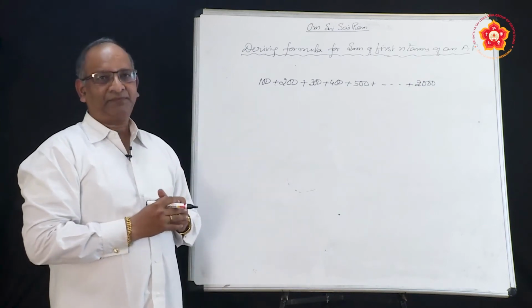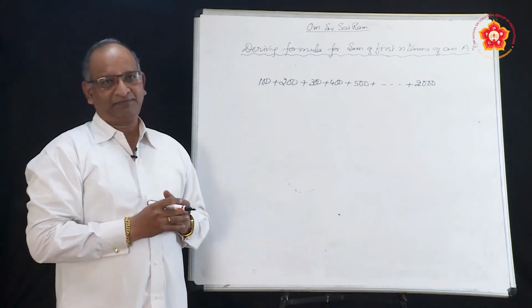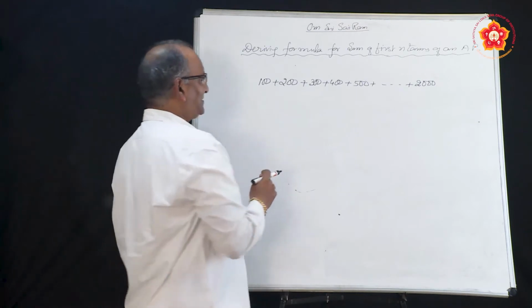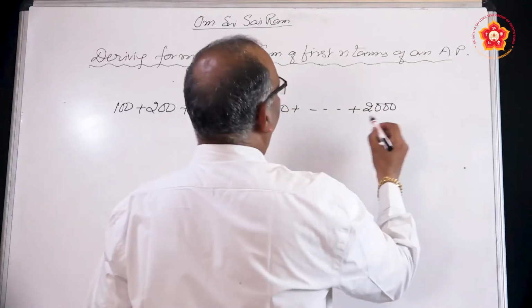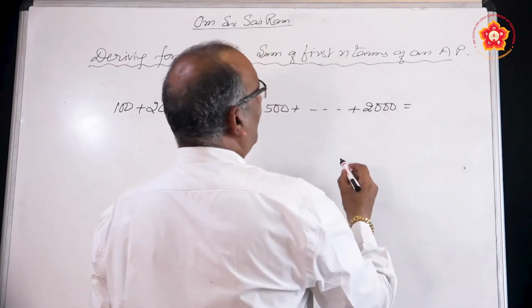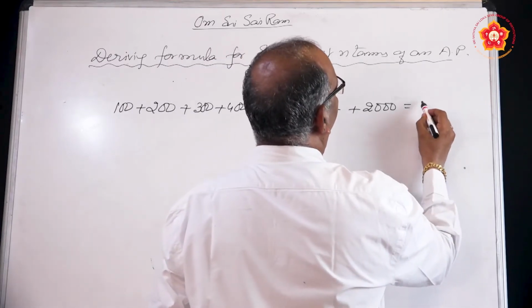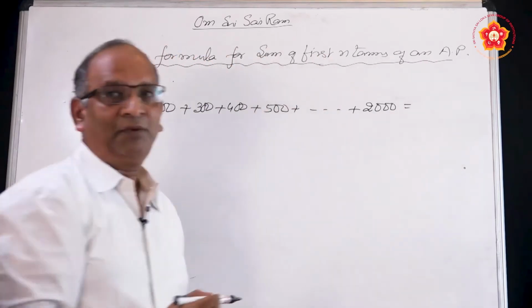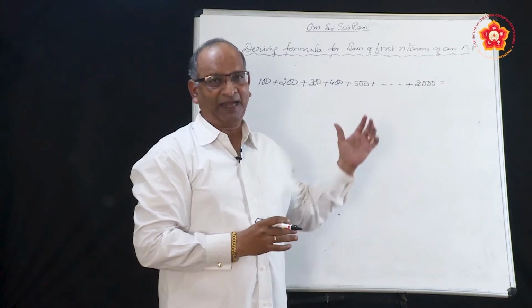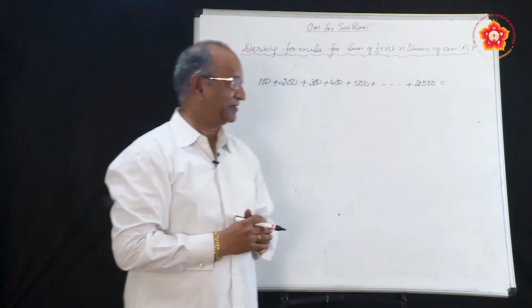The answer is found by a particular formula, and that is what we will be deriving.